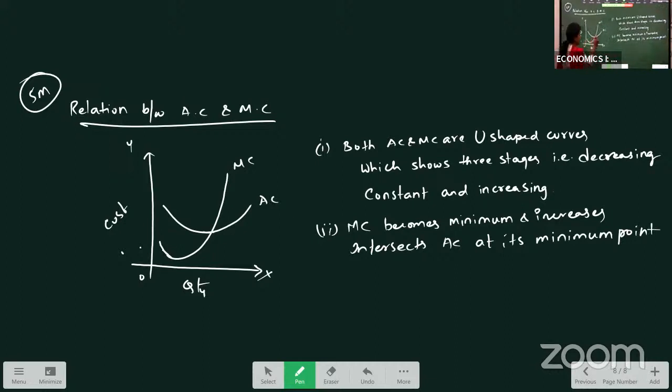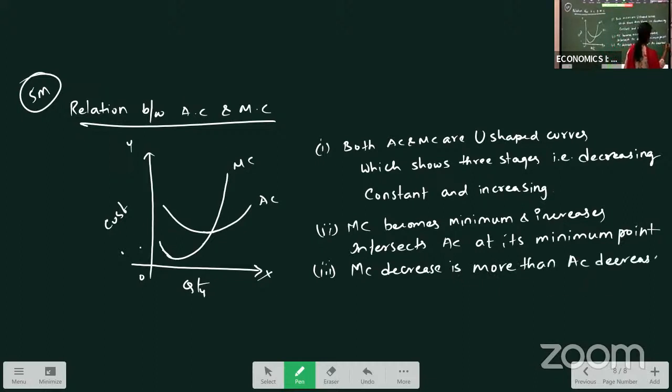When AC is minimum, MC is intersecting AC. And another point of relation you can write here: when AC and MC are decreasing, MC decrease is more than AC decrease.